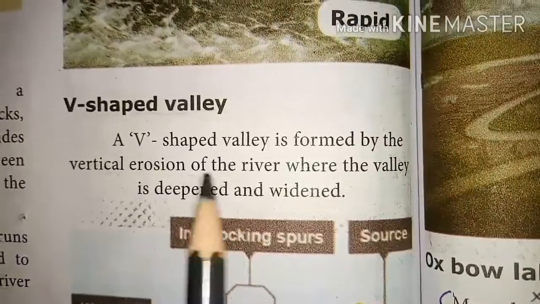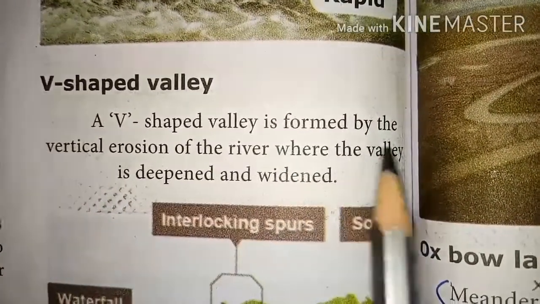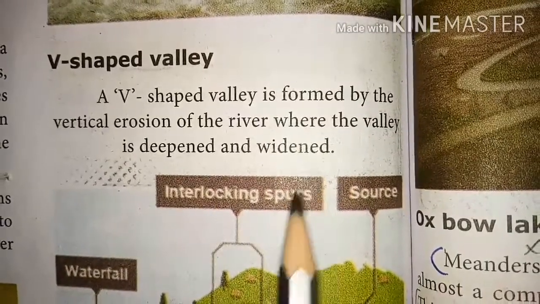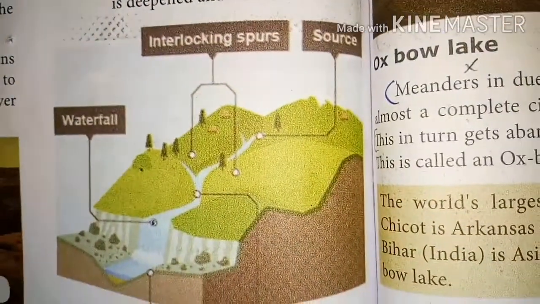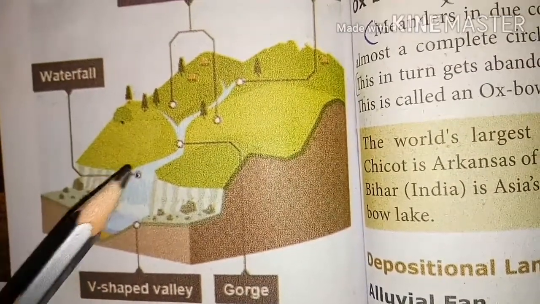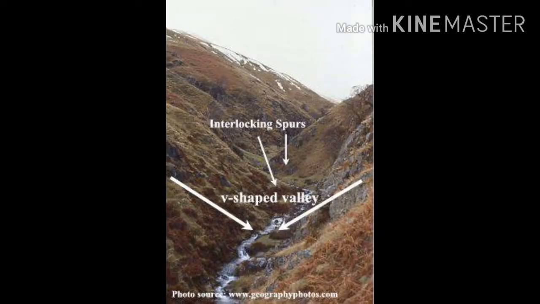Then V-shaped valley. A V-shaped valley is formed by the vertical erosion of the river, where the valley is deepened and widened. Look at the picture. This is a V-shaped valley. The running water in the river erodes the landscape, which creates a steep-sided valley like the letter V, that is known as a V-shaped valley, with interlocking spurs.